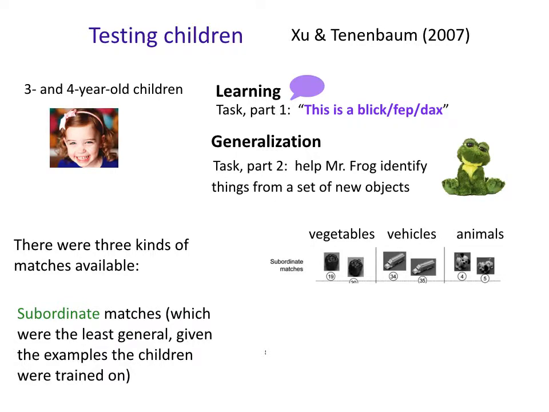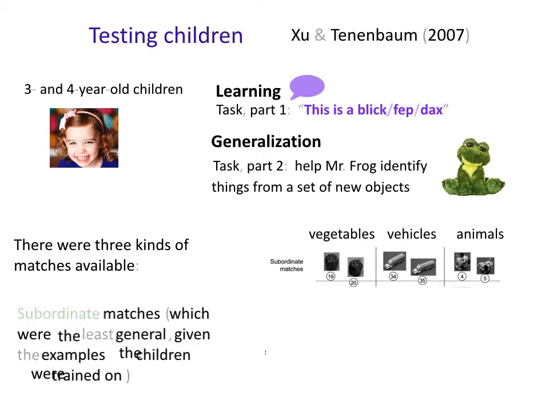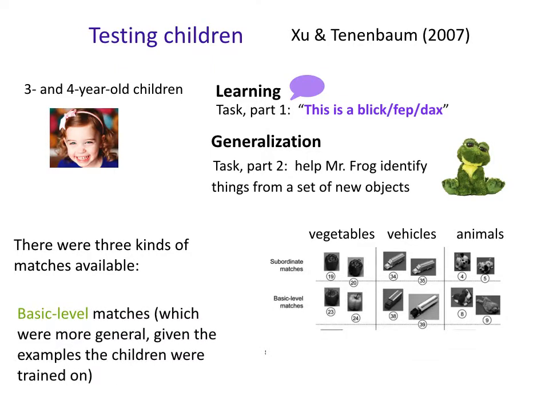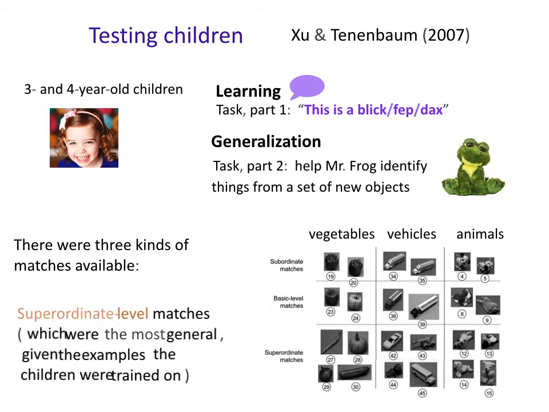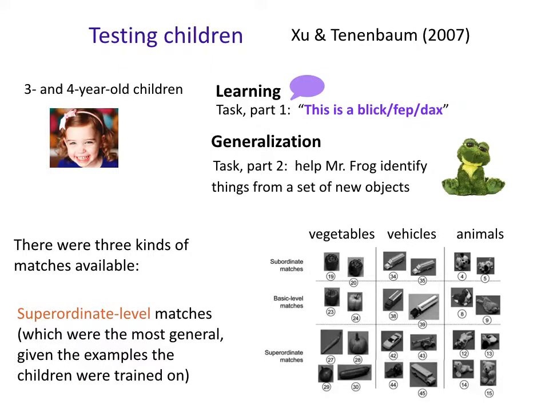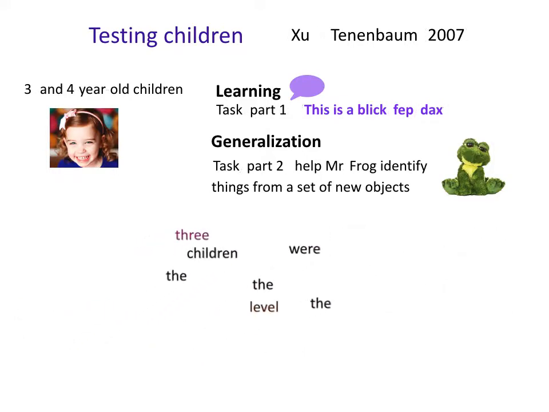So you would have the subordinate matches, which were the least general, right? So you would have just green peppers or just yellow trucks or just terriers. You would have the basic level ones, which would be peppers and trucks and dogs. And you would have the superordinate ones, which would be vegetables or vehicles or animals. And you say, okay, find me all the other feps there are here, right? And so let's see what they did.